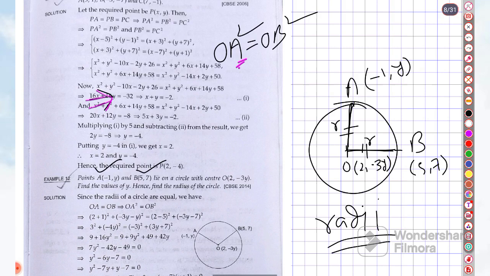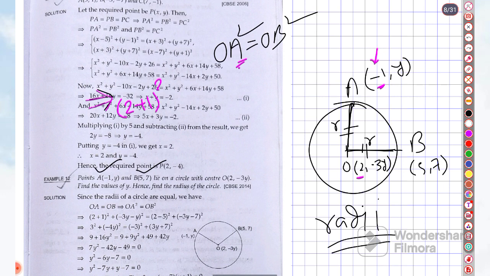A's x coordinate will be what? You can also take O's first coordinate, O's x coordinate first, no problem. So if you take O's first coordinate, 2 and minus of, so x1 minus x2, then this will be minus minus plus, the sign is changing.